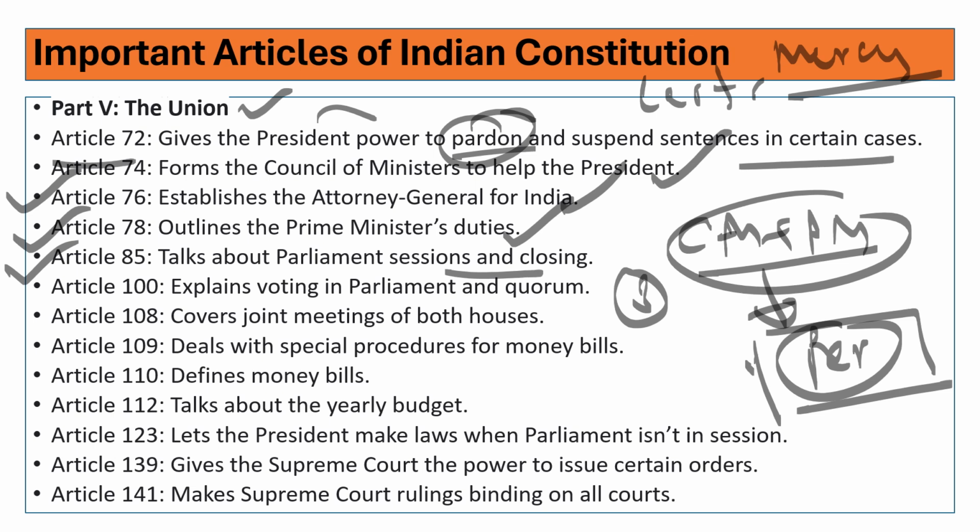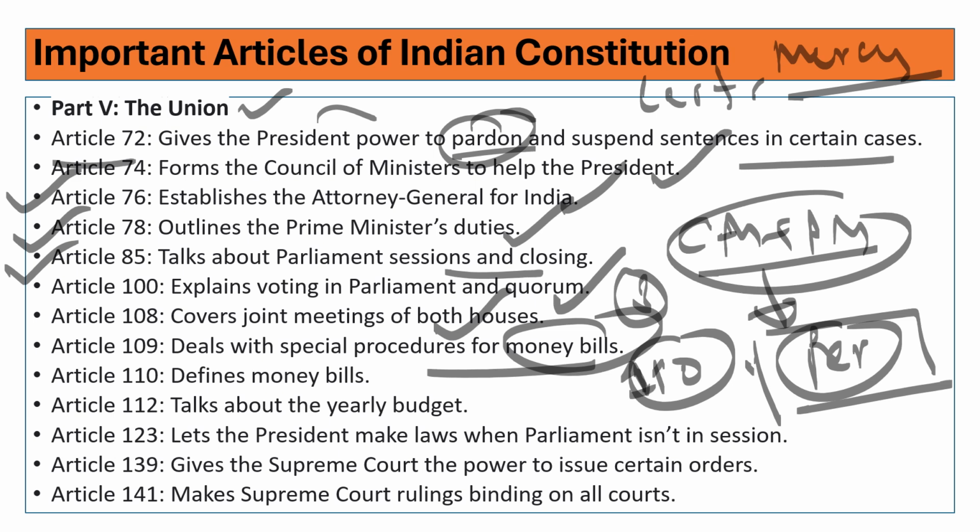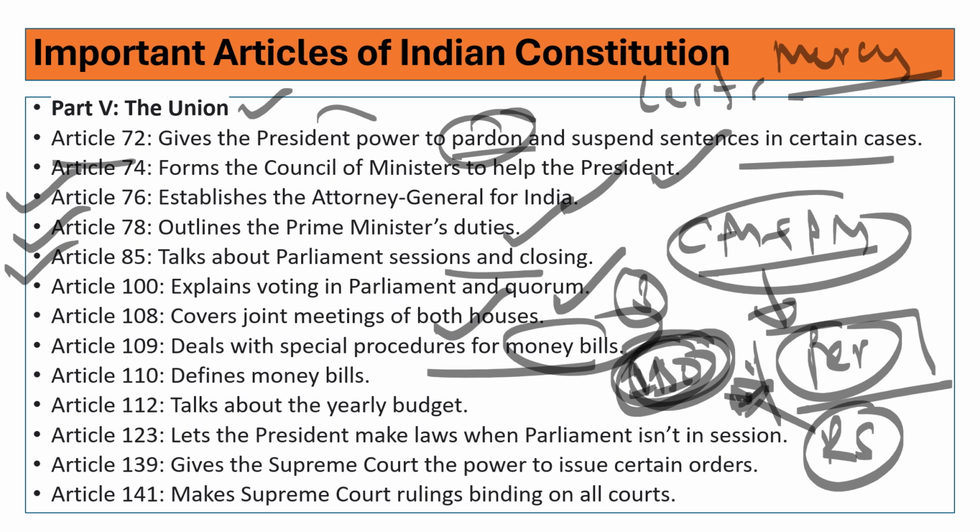Article 100 explains voting in Parliament and the quorum for conducting parliamentary affairs, minimum attendance. Article 108 covers the joint meeting of both the houses. Article 109 deals with the special procedure for money bills. Money bills come under Article 110. Whenever a money bill has been formed, it won't need Rajya Sabha's approval. Even if it goes to Rajya Sabha, the recommendations may or may not be accepted. Without further discussion, it may directly go to the president. And who will finalize what is a money bill? The President of India finalizes what is a money bill. Article 110 deals with money bills.